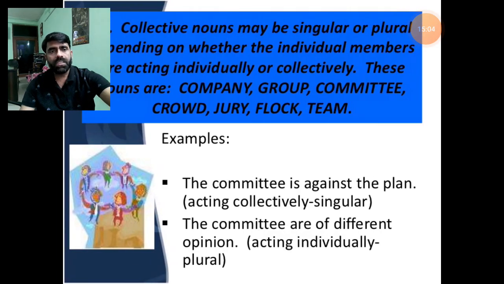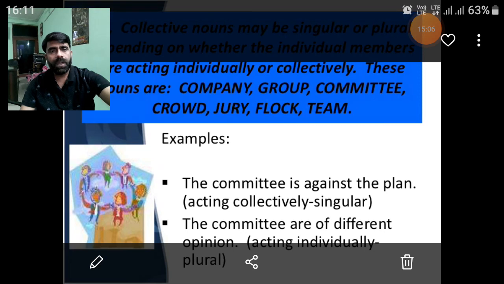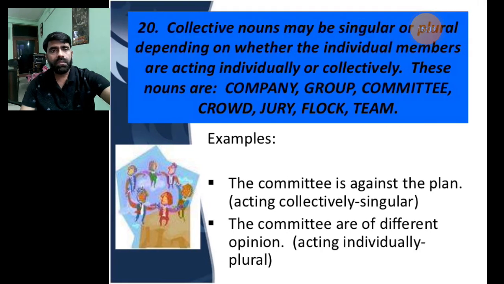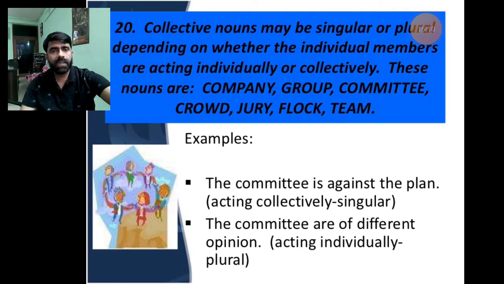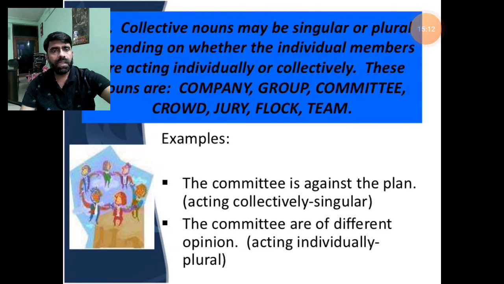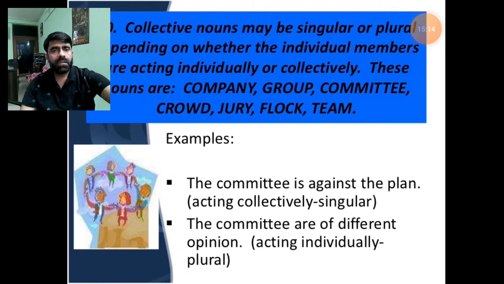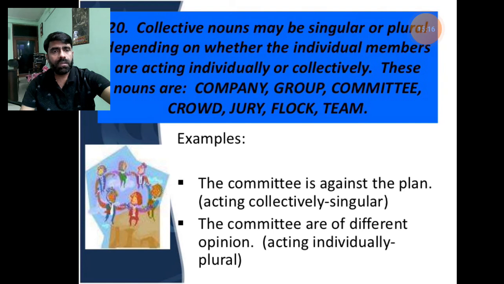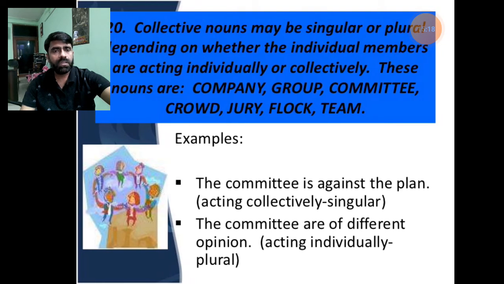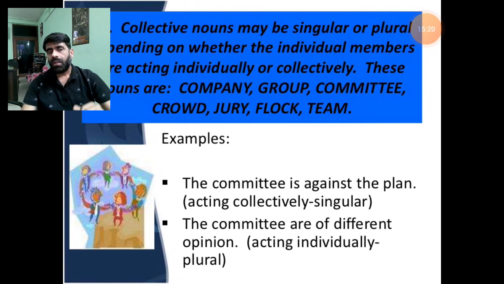Collective nouns may be singular or plural depending on whether the individual members are acting individually or collectively. These nouns are company, group, committee, crowd, jury, flock, team. We have learned a similar rule.